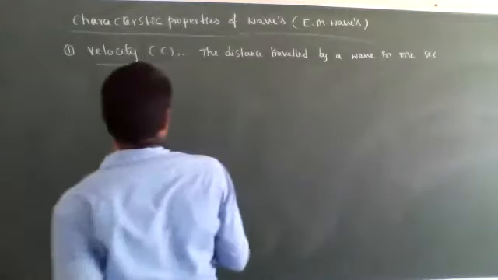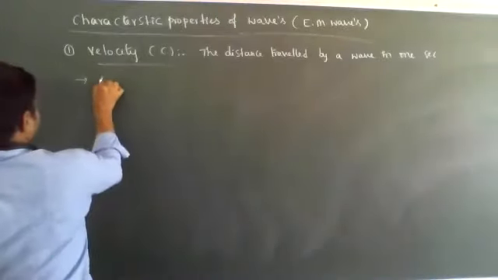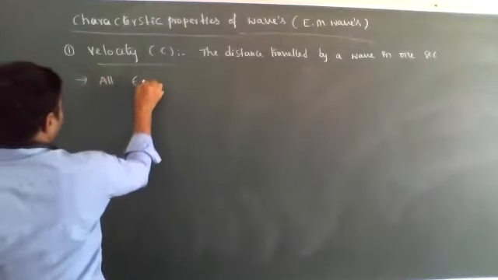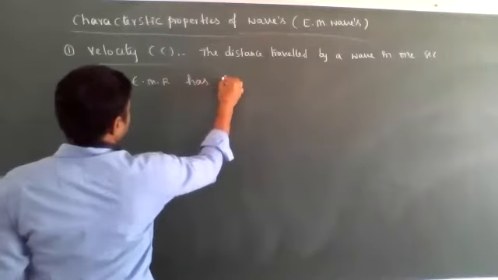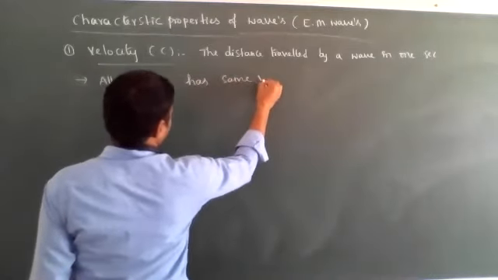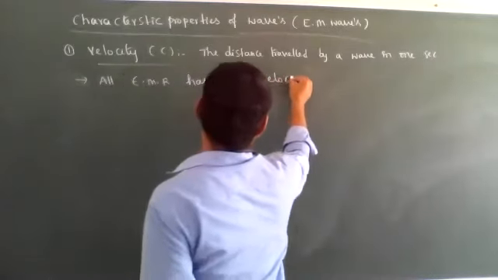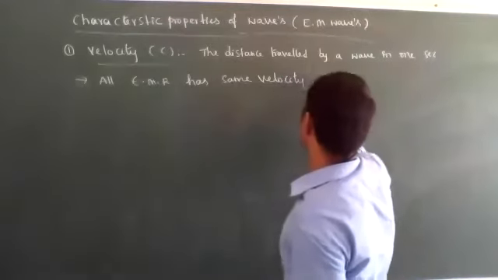Okay? All electromagnetic radiations have the same velocity.